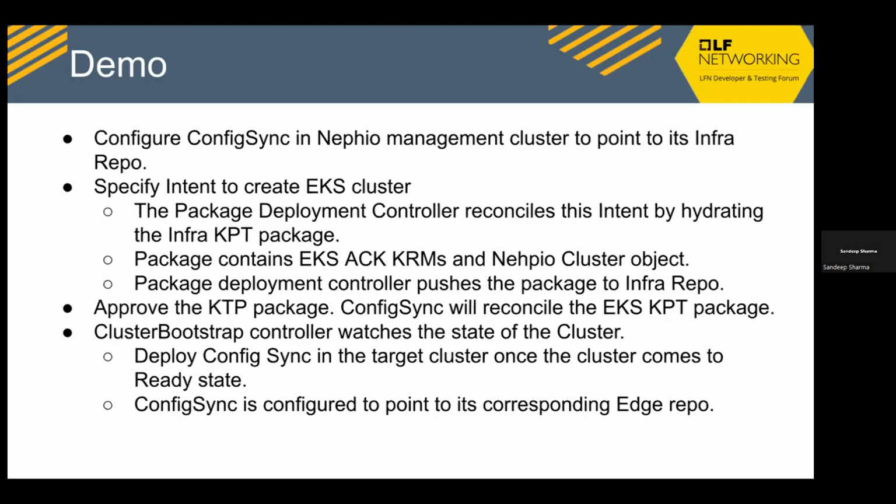Then the bootstrap controller, which is a control loop looking over the cluster objects, will figure out that this new cluster object has come into existence. By default, to start with, the cluster object has a label which says that it is in not ready state. Then it will wait for that cluster object to come to a ready state, and once it is ready, it will do the basic bootstrap of the cluster by deploying config sync and configuring config sync to point to that cluster's Git repo.